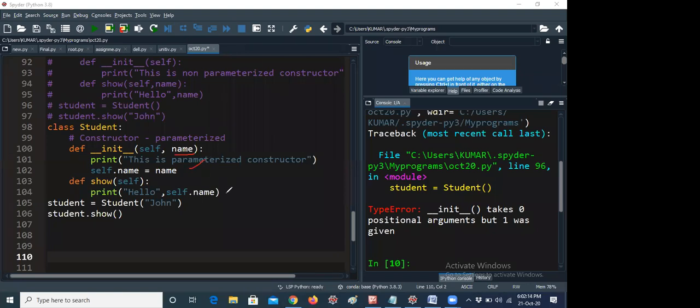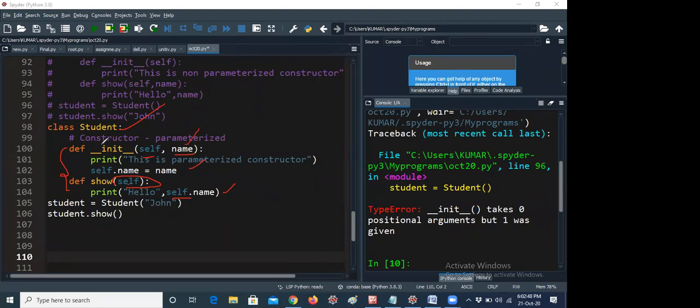Even though the name parameter is there in this line, it will be accessible in this also, because these two are in the same class. You can access that by using the object name. That's why it is called instance variables. Here I am using the show method, print self dot name. Actually there is no parameter in show, but self is there, and it is passing the name argument in the constructor.